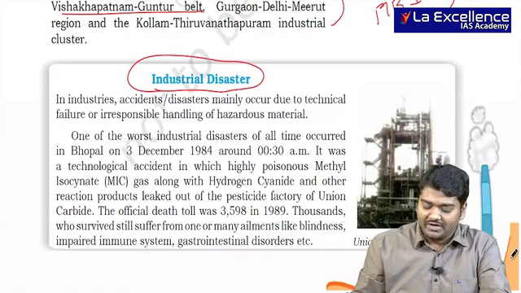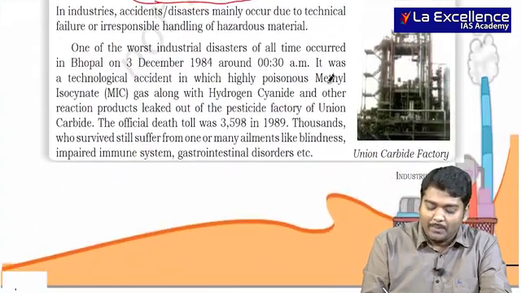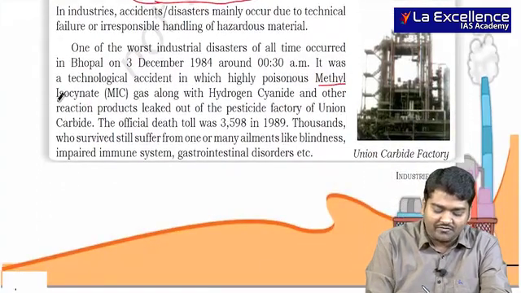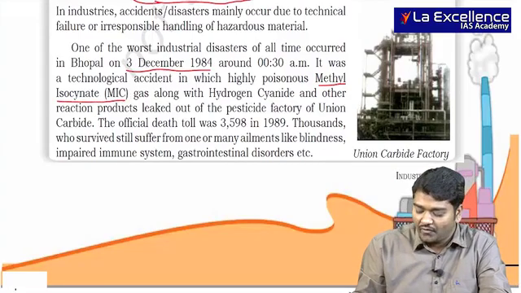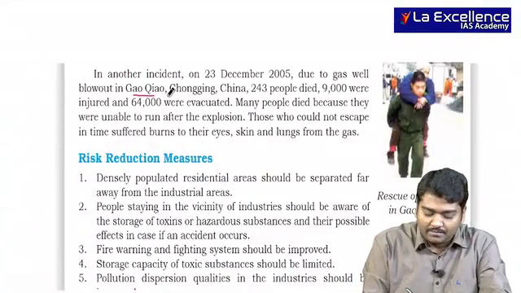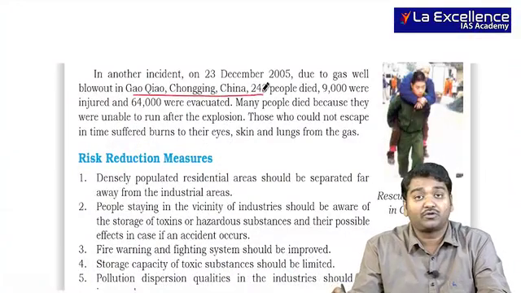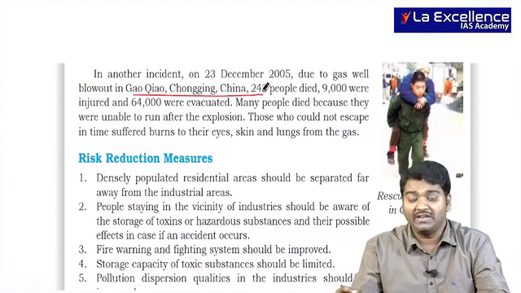Similarly, there are different countries in the world which have seen disasters. The Bhopal gas tragedy was because of methyl isocyanate. 3rd December 1984, it's important, just try to remember. In China, there was an accident where 64,000 people were evacuated and 9,000 were injured and many were also killed.